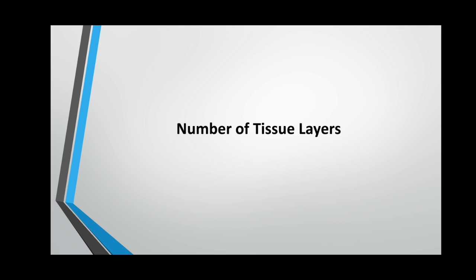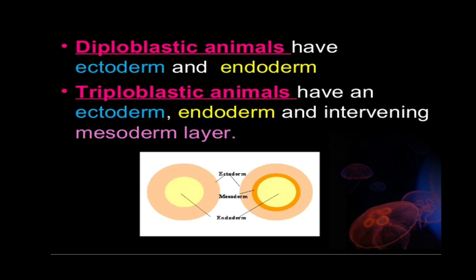Then the classification of animals according to the number of tissue layers. Animals may be classified as diploblastic and triploblastic animals. Diploblastic animals have two layers, ectoderm and endoderm.